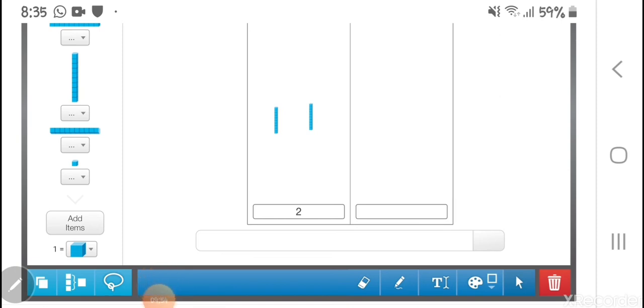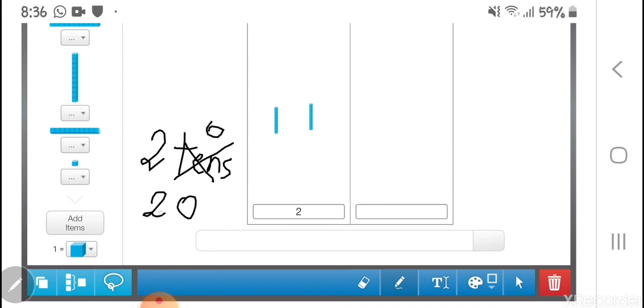And I have nothing in the ones. Okay, now you can write it here: 2 tens, two tens. 10, you know, it has how many zeros? 1 zero. So if I remove the word tens, I can say as a number it's 20.